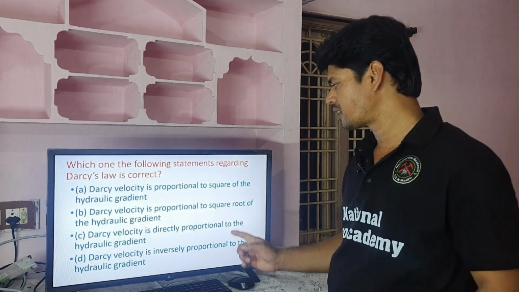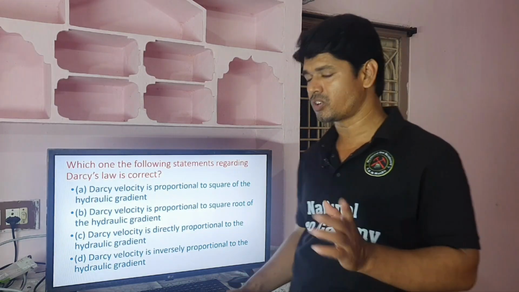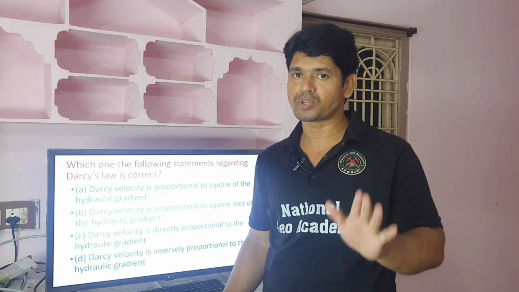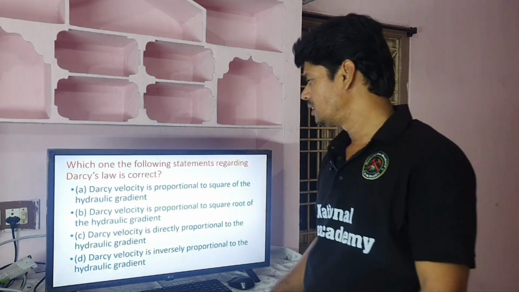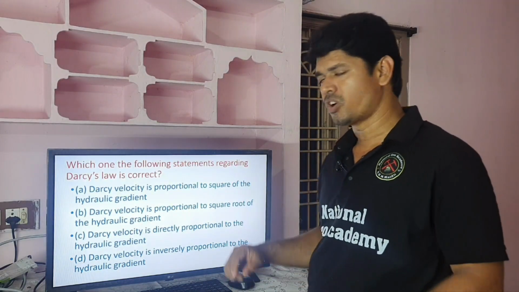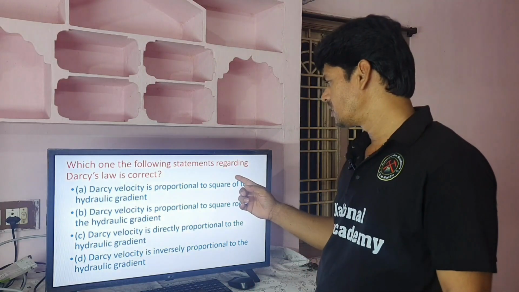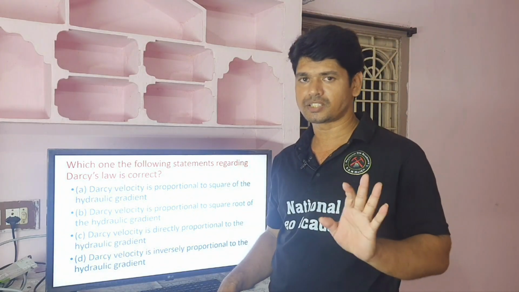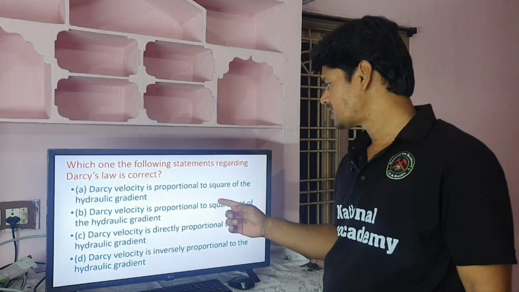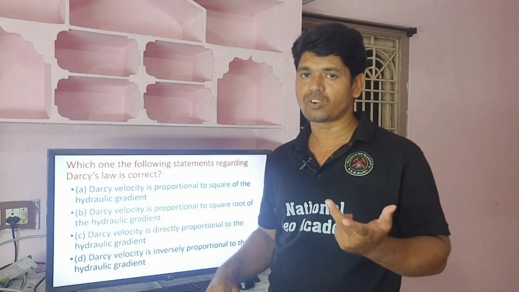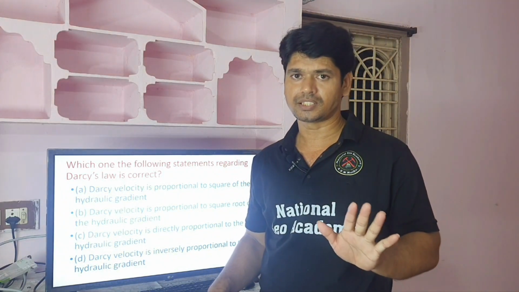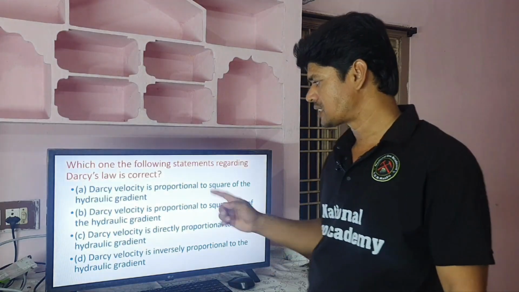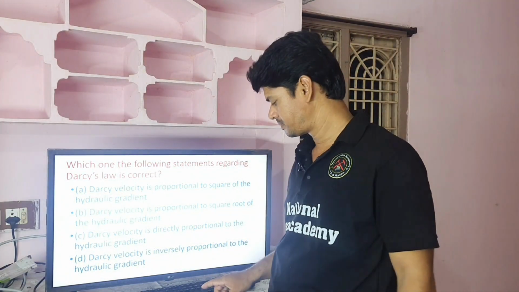Option D is not correct because it is not inversely proportional to the hydraulic gradient, it is inversely proportional to the length. A and B are also not correct because velocity is not proportional to the square of the hydraulic gradient, nor to its square root. So, answer C is the right answer.